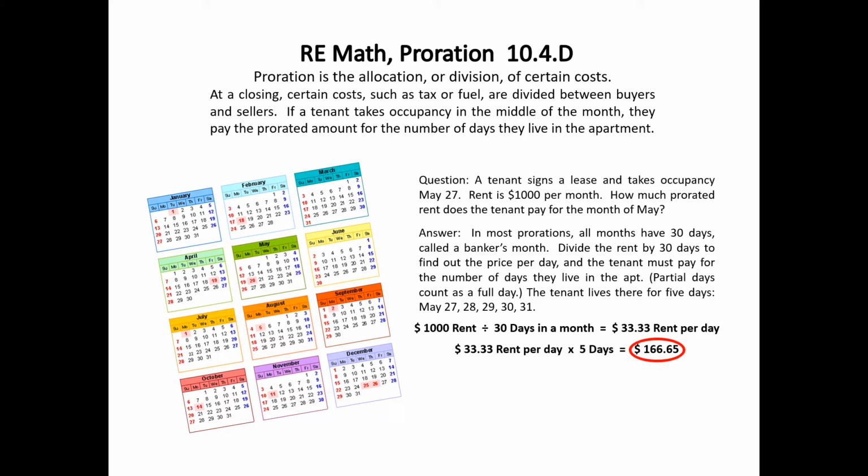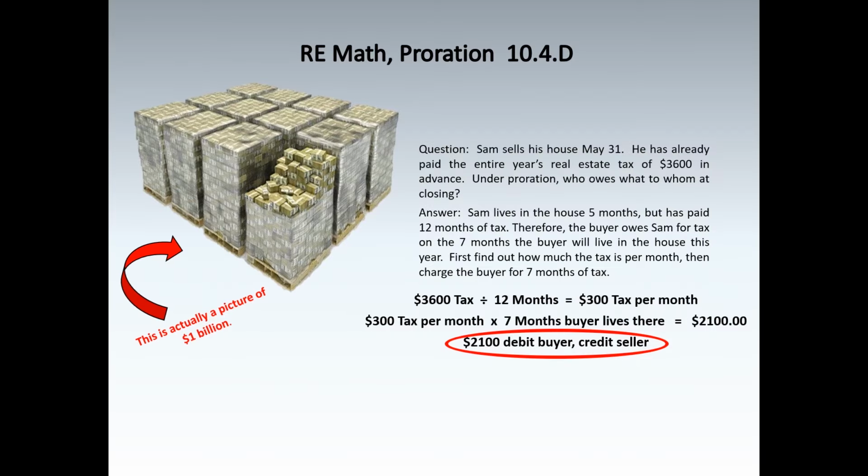Partial days do count as a full day. The tenant lives there for 5 days, May 27, 28, 29, 30, and 31. So we take the $1,000 rent, divide by 30 days in a month, and we discover that the rent is $33.33 per day. We take that rent, multiply by 5 days, and we find that the prorated rent that is due is $166.65.